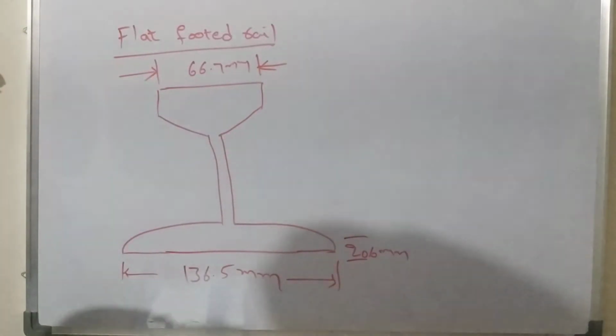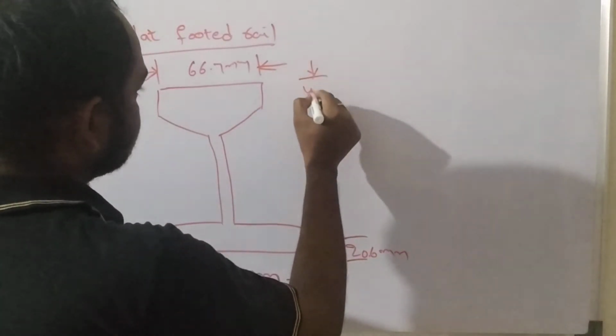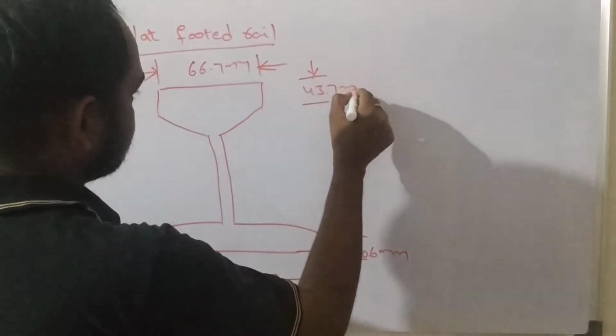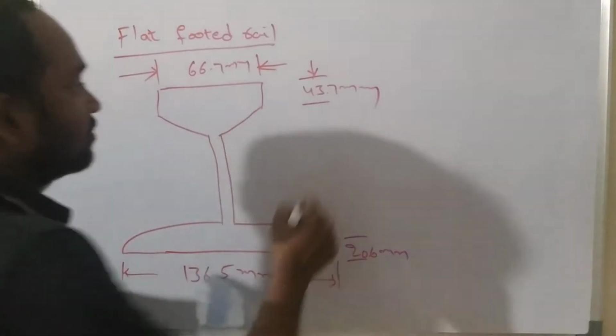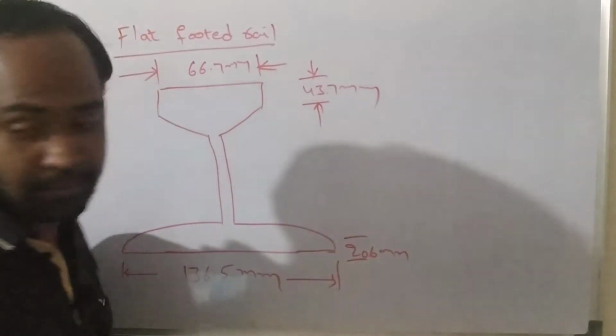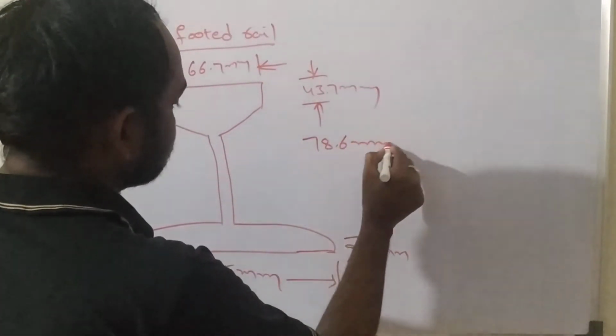And the thickness of the head is 43.7 mm. Understand now? And the thickness of the stem is taken as 78.6 mm.